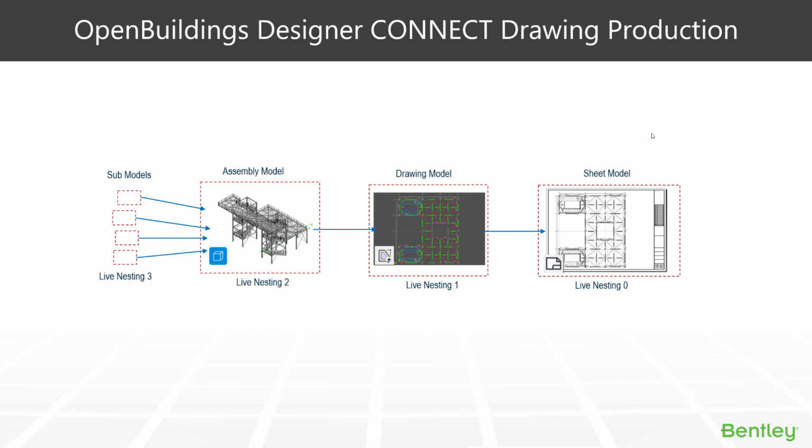This is where you can add your annotations and do other drafting over the top or within the drawing itself, additional stuff which you may not necessarily model: dimensions, notes, all sorts of things.